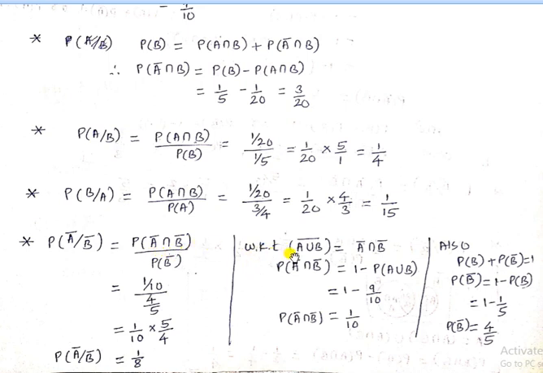So use De Morgan's law and find out P of A bar intersection B. You know that (A union B) bar equals A bar intersection B bar. So take the probability on both sides.